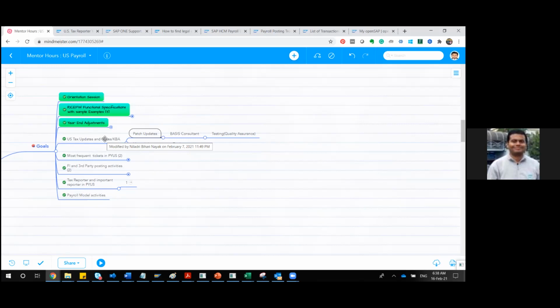But if it is a larger organization, you can have different roles. There are exclusively people for testing, and exclusively people for configuration, design, and architecture. So it depends. But as a functional consultant, you should know the basics of all kinds, because you know the application's functionalities, right? So you should be able to test everything.